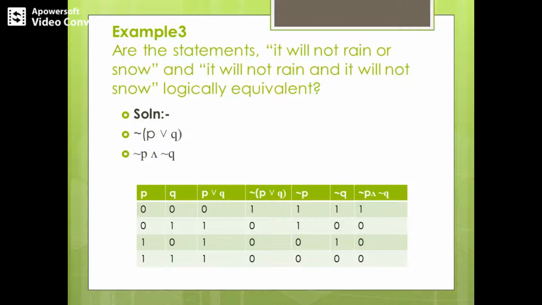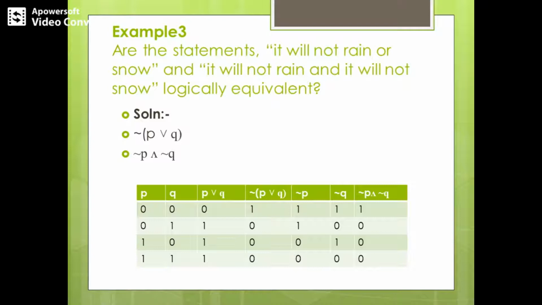So now we are supposed to prove that these two symbolized statements have the identical values. So how could we prove that? Let's check out the truth table. So first design the possible rows for the given two propositions.